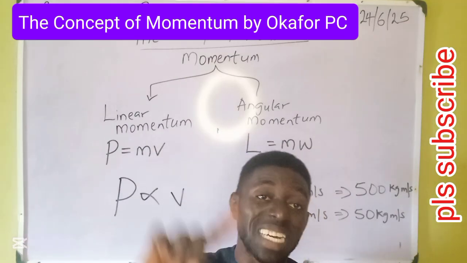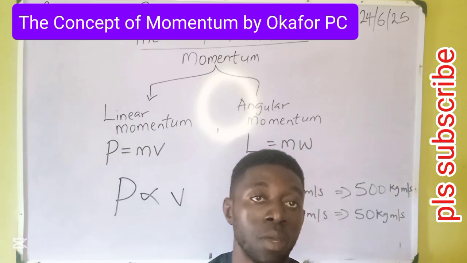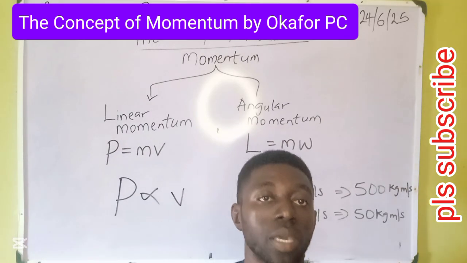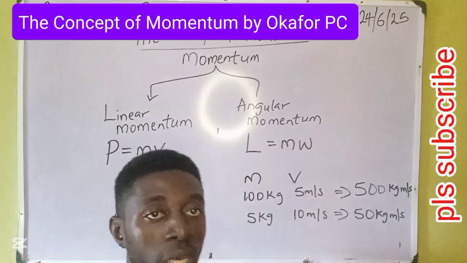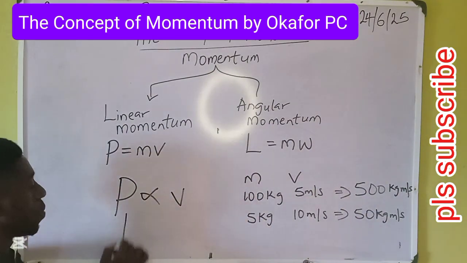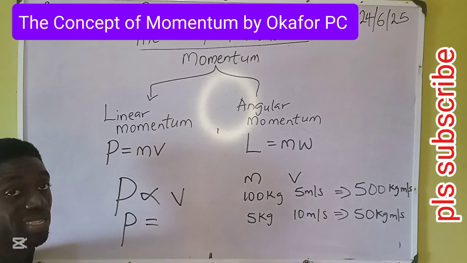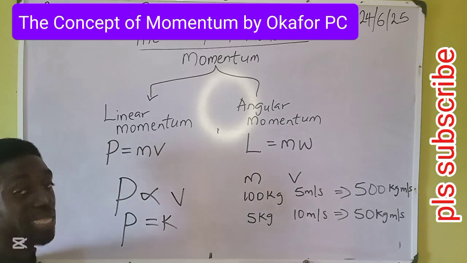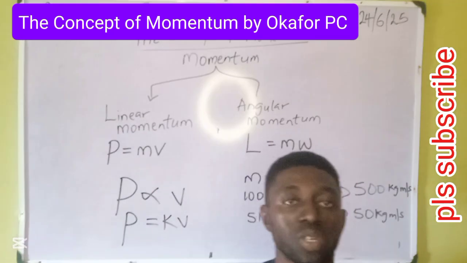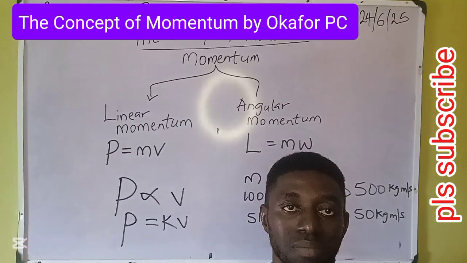That means the greater the speed, the greater the momentum. And this is direct proportion. The smaller the speed, the smaller the momentum. Okay, let's go back to the variation on the board. Making this a proper equation, momentum is equal to this direct proportion, introduce a constant, then speed. Our constant of proportionality here is mass.